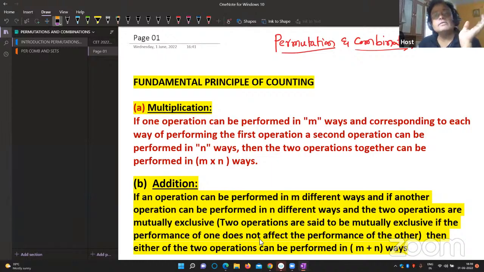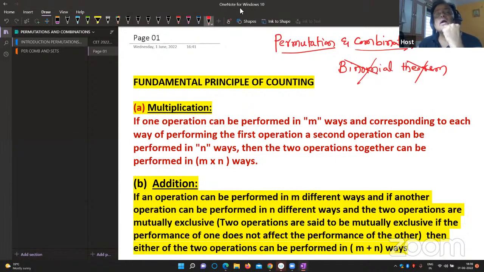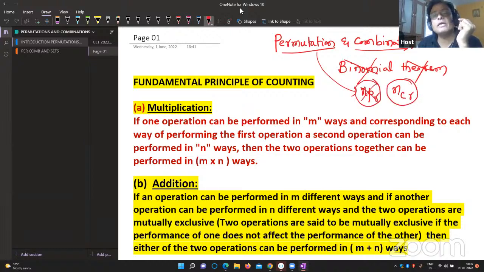But only one thing, all of you see now: this year's syllabus, especially 2022 KCET, binomial theorem is deleted. Binomial theorem is not there. And they have removed the derivations of nPr and the derivations of nCr only, not the formulas. The proofs they have removed. So once again, you try to understand.